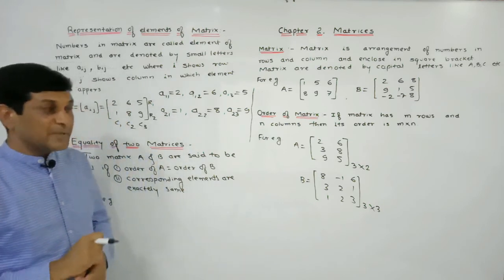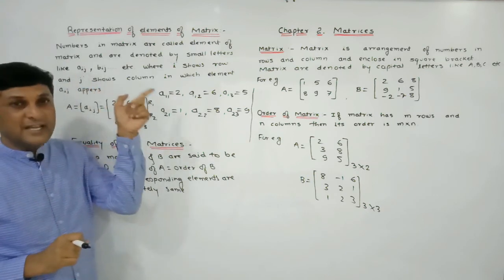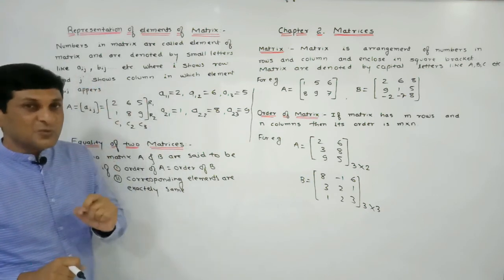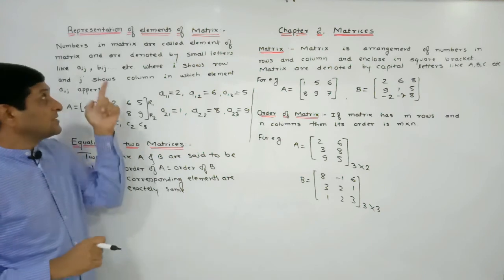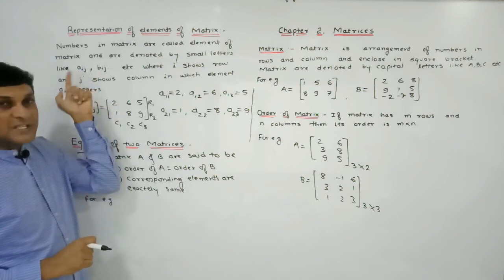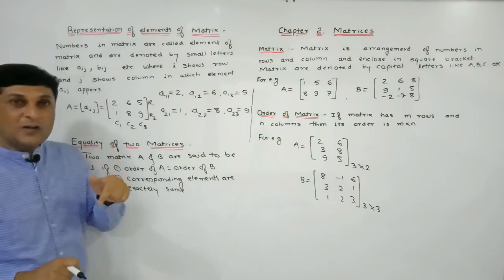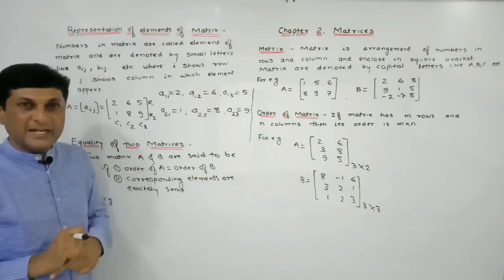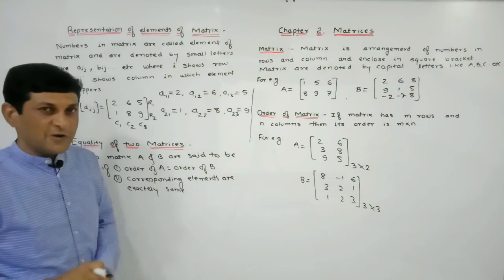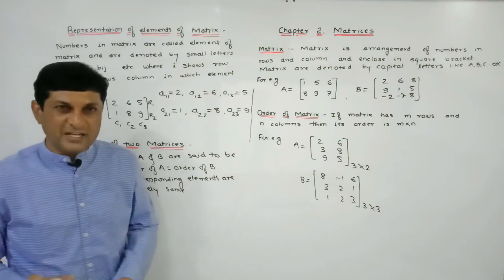So elements are represented by what? Any small letter a, b, c, d. But in the suffix what are we writing? ij. This i, the first number in the suffix, represents what? Row. And the second number in the suffix represents what? Column in which that element appears. So I hope the idea about representation of the element is very clear to you.